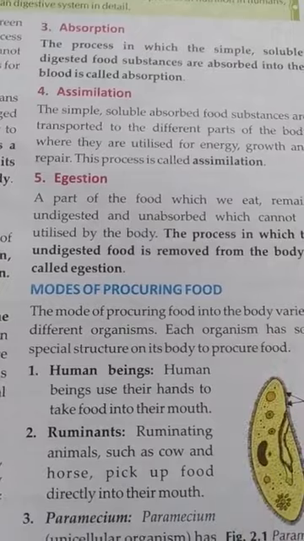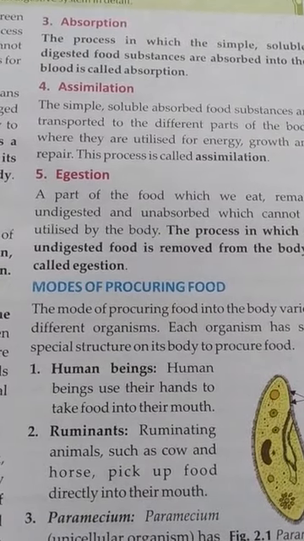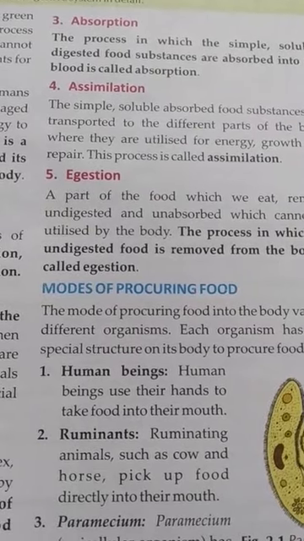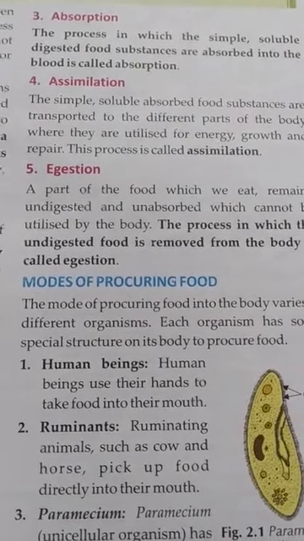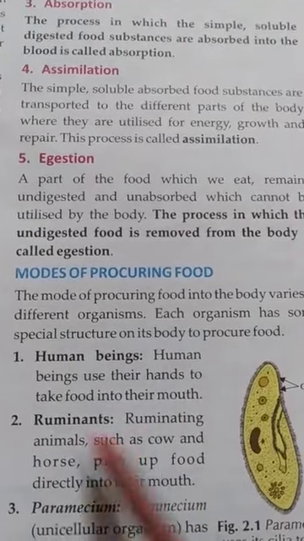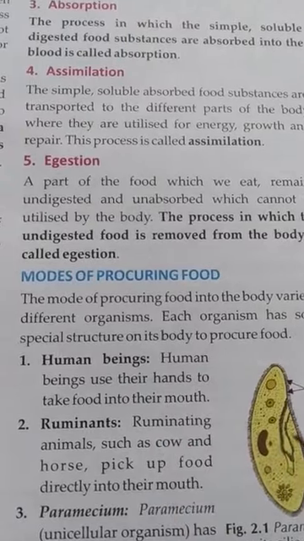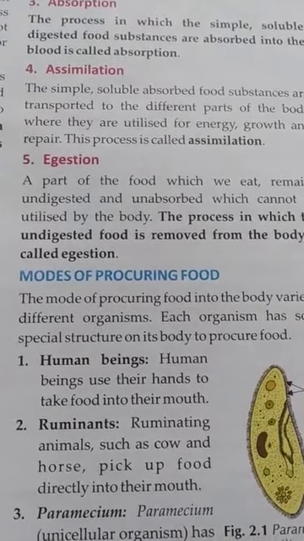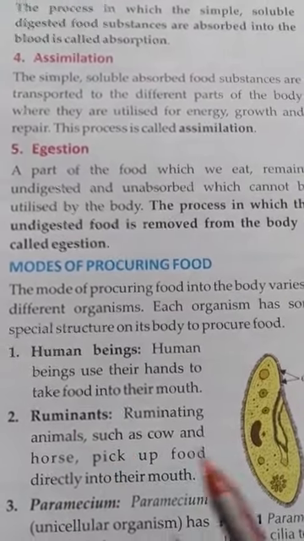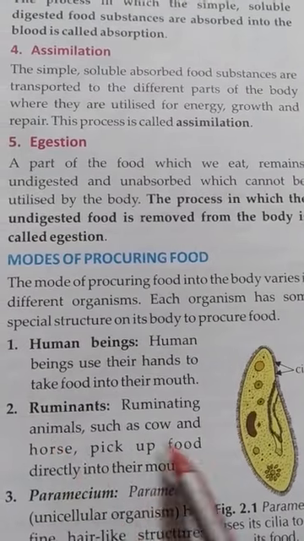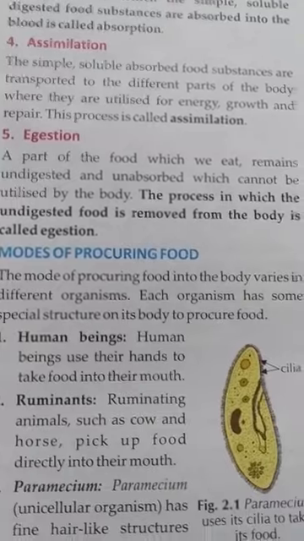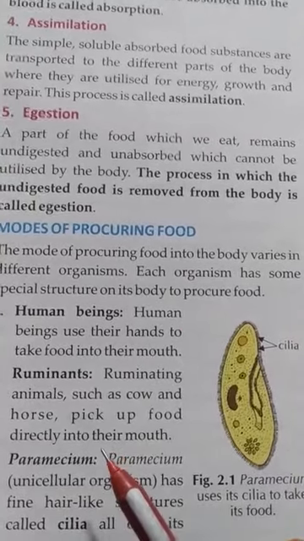There are different modes by which different types of organisms take food. First we will talk about human beings. Human beings use their hands to take food into the mouth. Everyone knows that, because we are human beings and we eat using hands. Now ruminants, for example cow and horse, pick up food directly into their mouth because they are not using hands, they pick up directly with the help of the mouth.